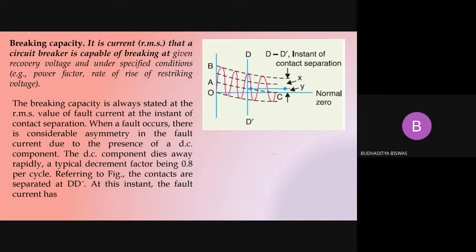It is the current that a circuit breaker is capable of breaking at a given recovery voltage and under specific conditions, for example the power factor, rate of rise of the restraining voltage, etc. So the breaking capacity of the circuit breaker is the RMS value of the current at which the circuit breaker is designed to break.